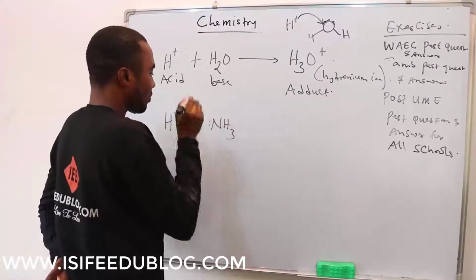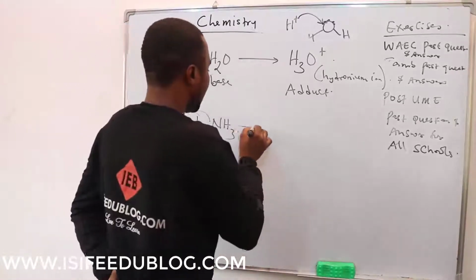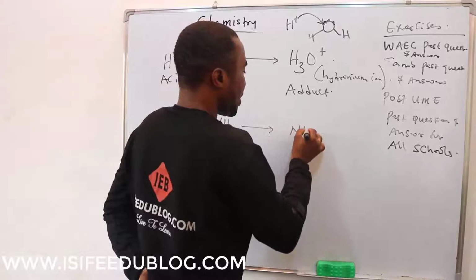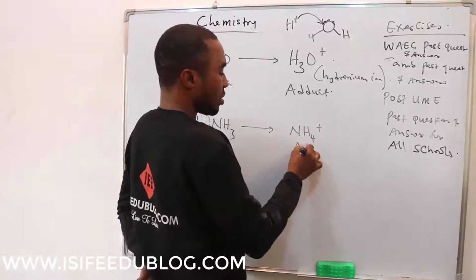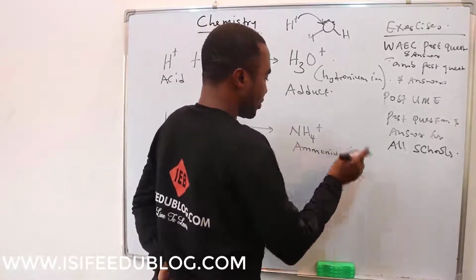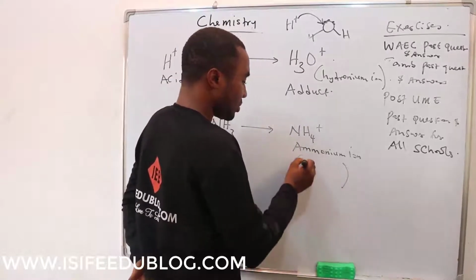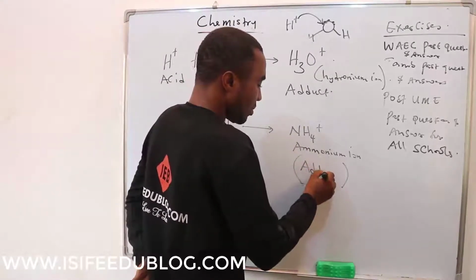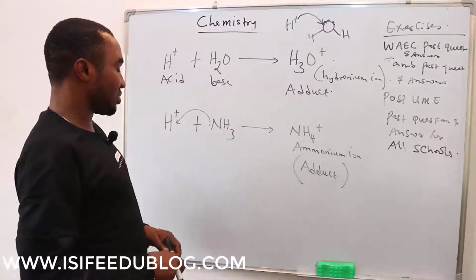Okay, another example is this: hydrogen ion plus ammonia. Ammonia donates an electron pair to the hydrogen ion, then the product becomes NH4+. This is the ammonium ion, and we can simply call it an adduct. An adduct is a product of a Lewis acid-base reaction.